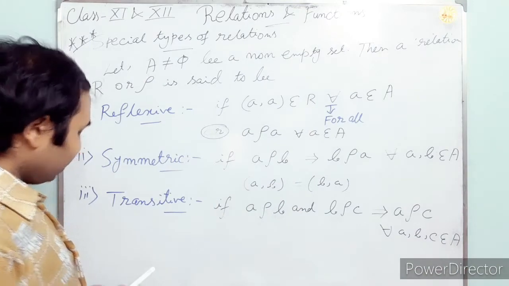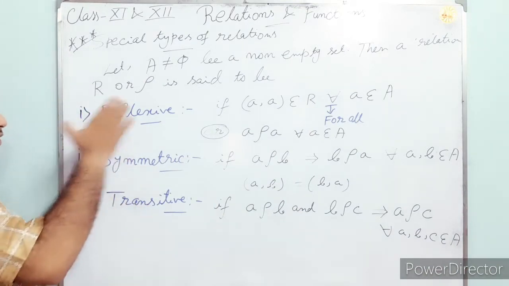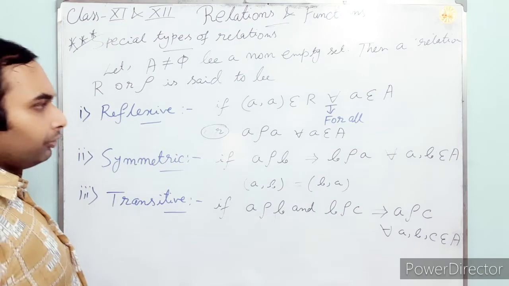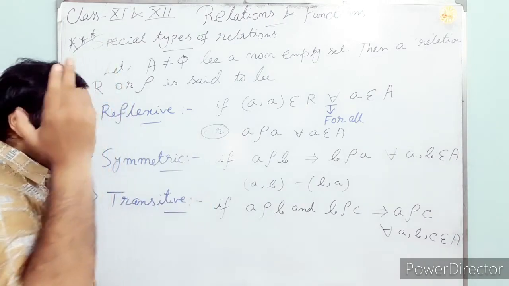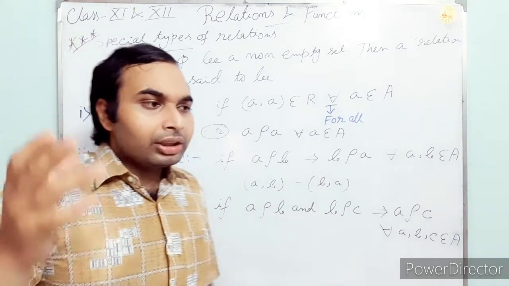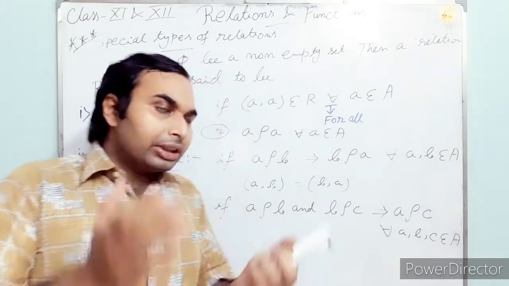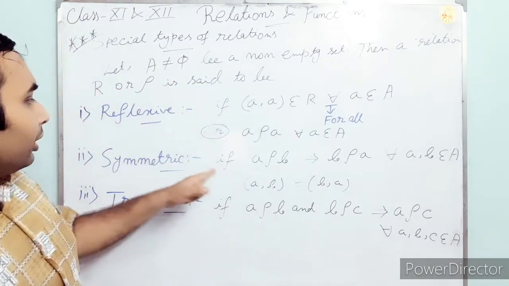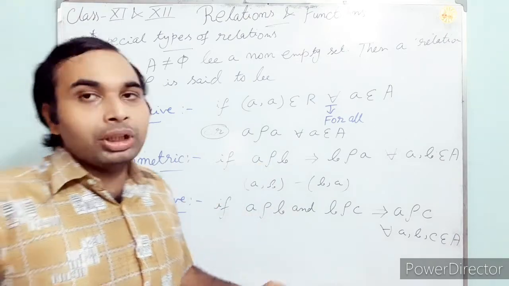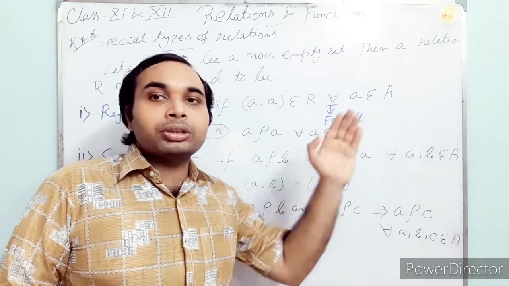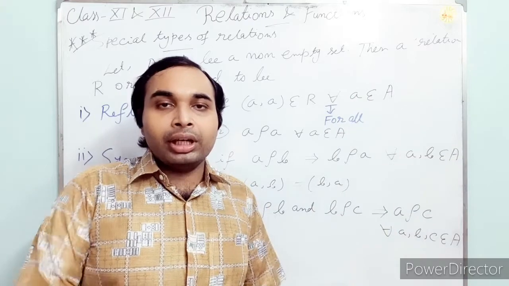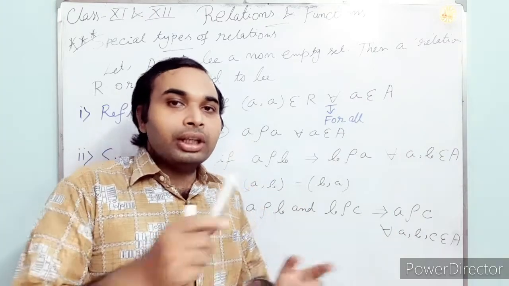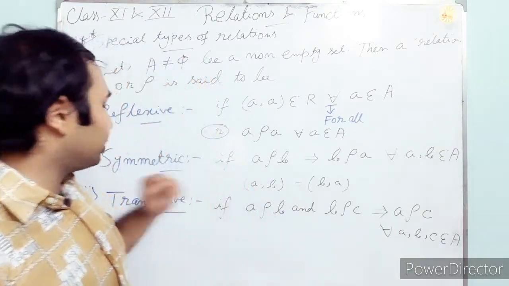I think you have got the definitions: reflexive, symmetric and transitive. Very easy. If one element is making a relation with that element itself only, then it is called the reflexive relation. If one element is making a relation with another element and vice versa, then it is called symmetric.